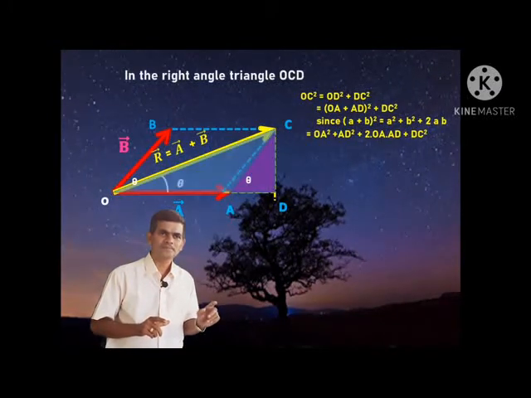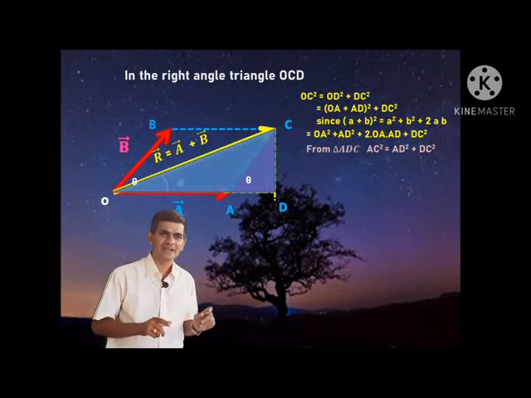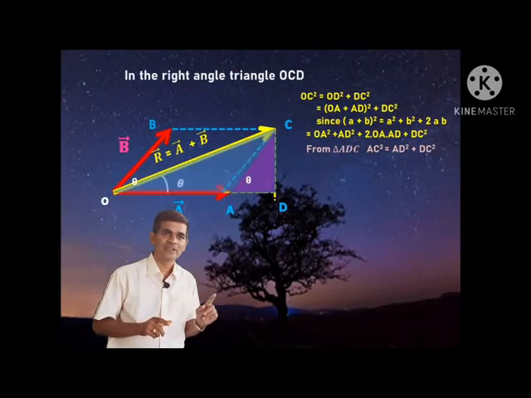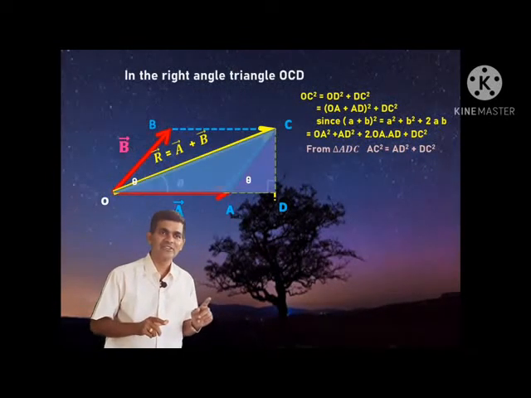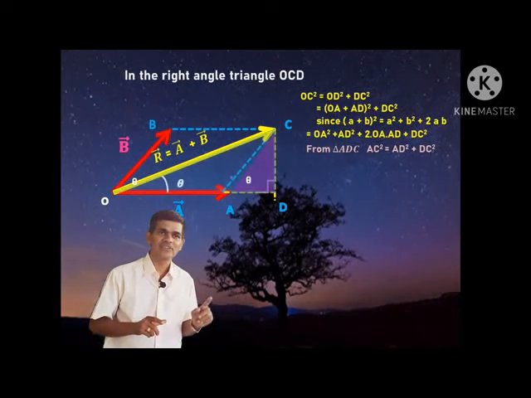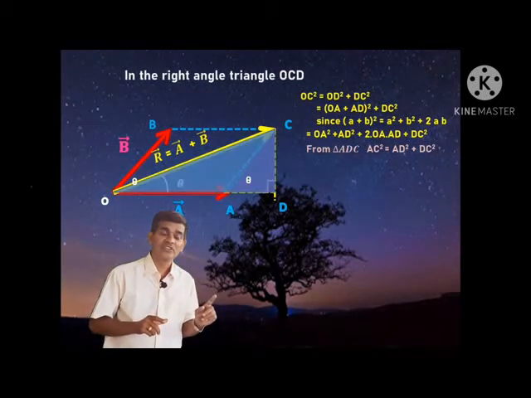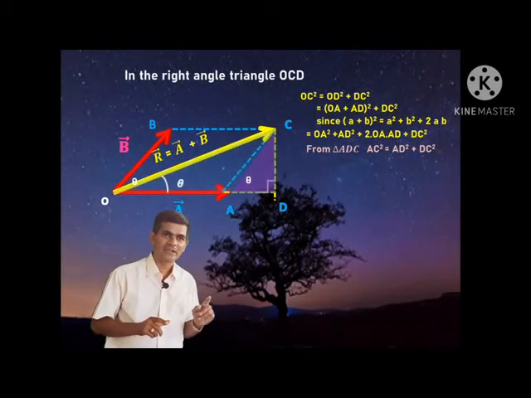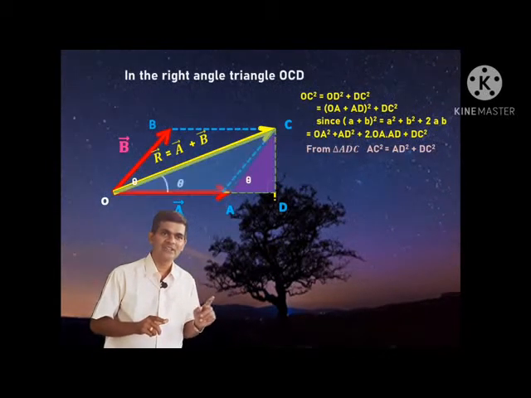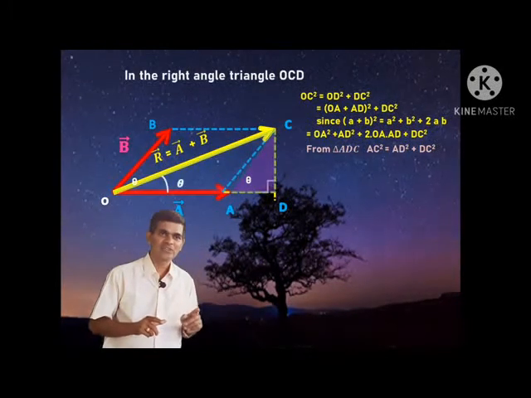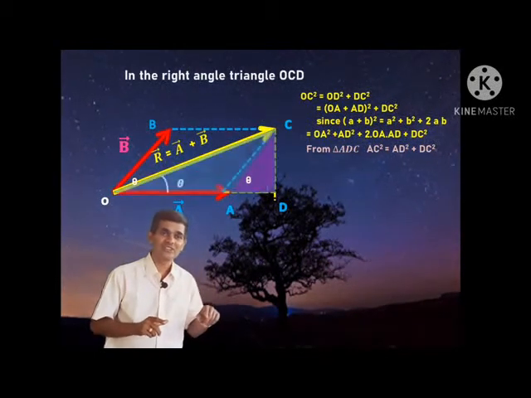Next, I will use another right angle triangle, ADC. In this triangle ADC, AC square, the square of the third side, is equal to AD square plus DC square. So AD square plus DC square is equal to AC square.